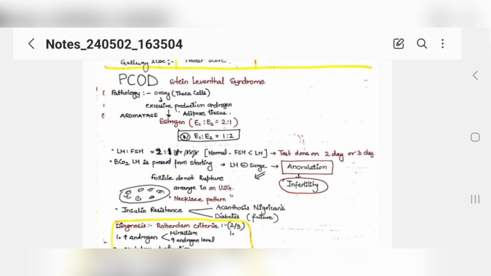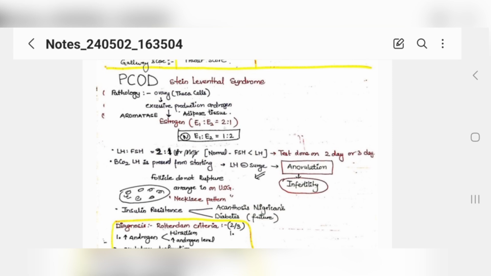One thing, now estrogens are high, and the LH and FSH ratio is also reversed, it is now 2 to 1, as I told you, because the LH hormone is present from the start, as excessive estrogens are causing feedback to LH.